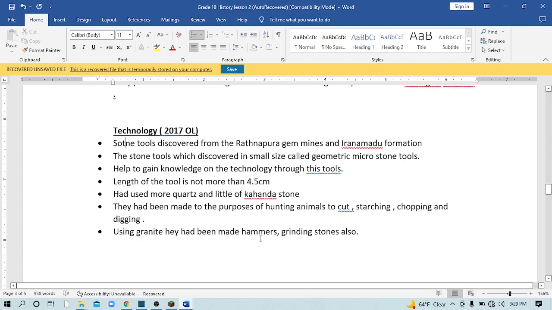They used granite-made hammers and grinding stones like that. This is the technology. You should understand all this first and keep it in mind. Study well. Read again and again, 3 or 4 times. Then you can easily keep it in mind, and it is very easy to write the answers.